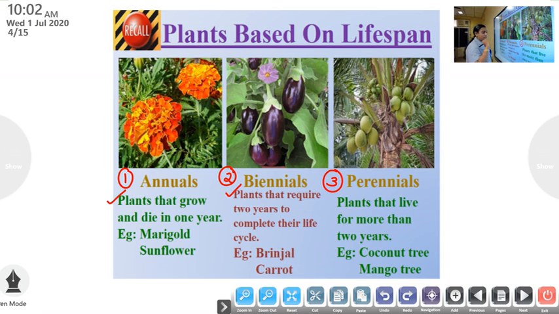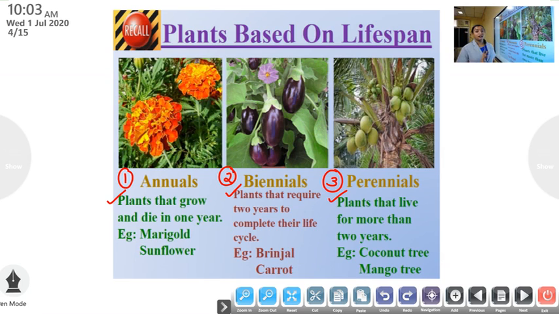Next, biennials: plants that require 2 years to complete their life cycle. Example, brinjal, carrot. Next, perennials: plants that live for more than 2 years. Example, coconut tree, mango tree.